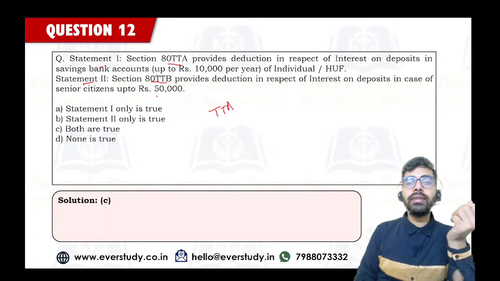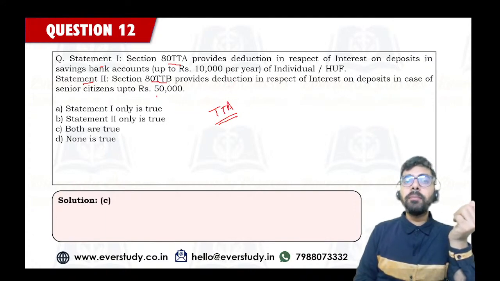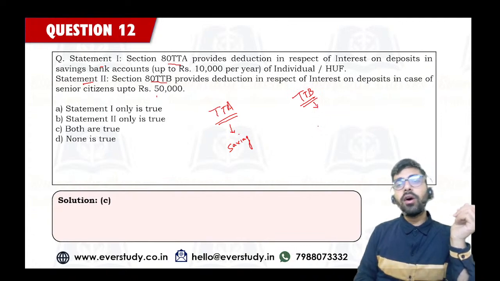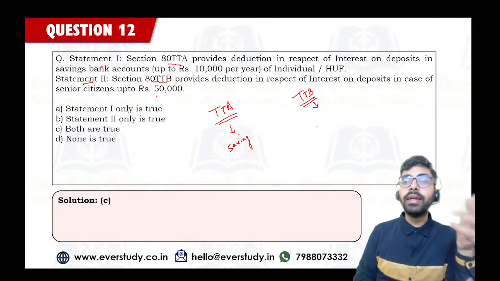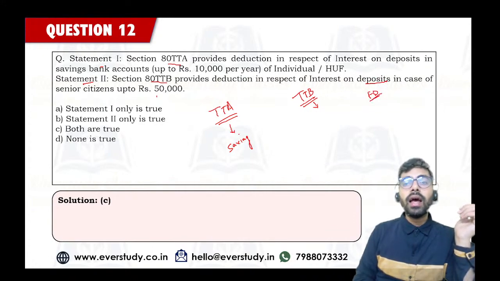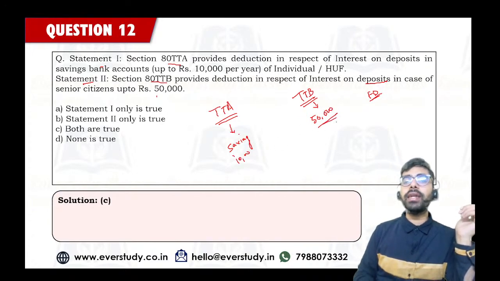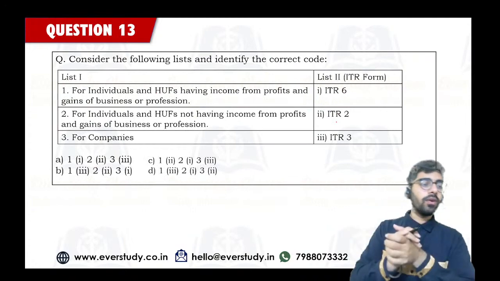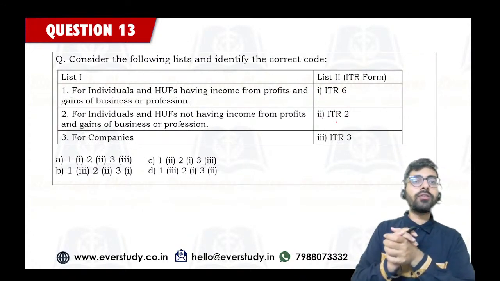80TTA is a general deduction which is available, but you have to remember this is only available in case of your saving interest. 80TTB is only available to senior citizens, available on saving plus any other interest which they are receiving on deposit. So it will also include your FD interest, and the exemption limit which is there is 50,000. Okay, 80TTA के लिए 10,000 है and TTB के लिए it is 50,000. Okay, so let's quickly come to the next question.